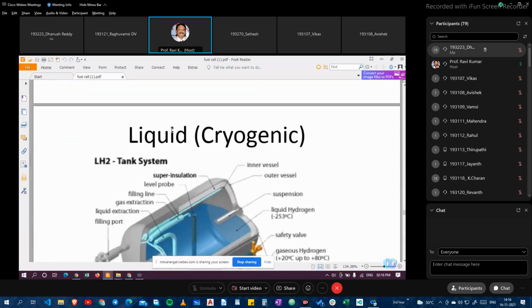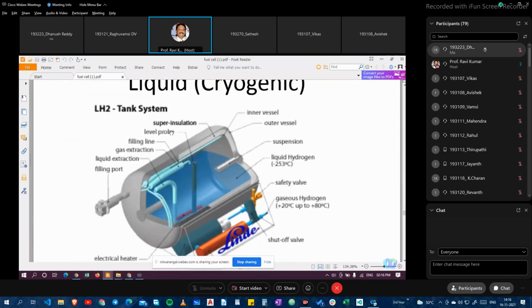This is the liquid tank of the system. Super insulation is inside, along with level probes, filling lines, gas extraction, liquid extraction, and a filling port. We have an inner vessel, an outer vessel layer, and suspension.